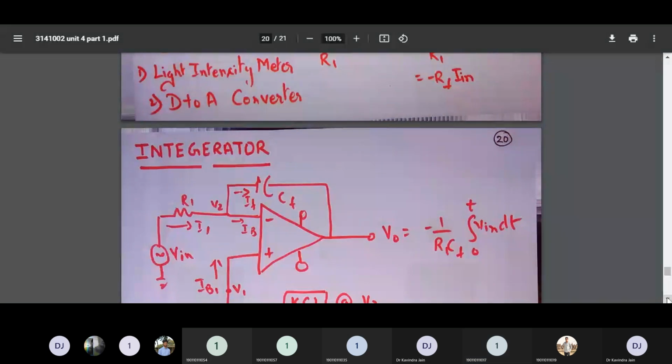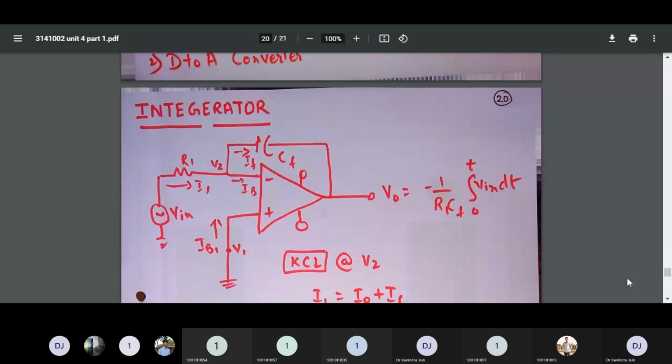In this experiment, what we had done was we have an op-amp. In the op-amp, pin number 2 is connected with the input supply, that is V-in, and this V-in supply is further connected with the resistance R1. In case of feedback, instead of a resistor, we have a capacitor.